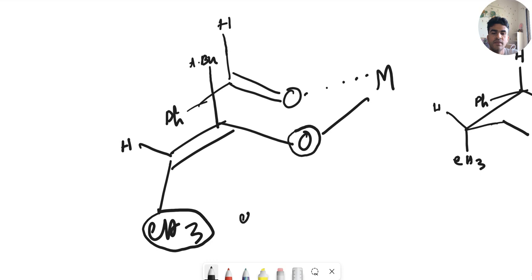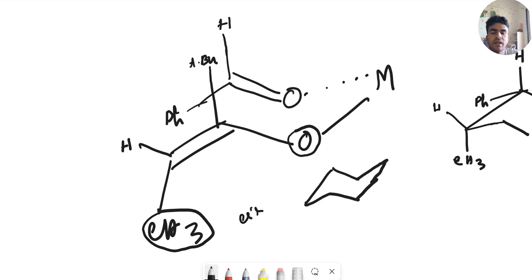So this is the cis enolate only. Now the benzaldehyde comes in, and this transition state is actually a chair-like conformation, like cyclohexane.